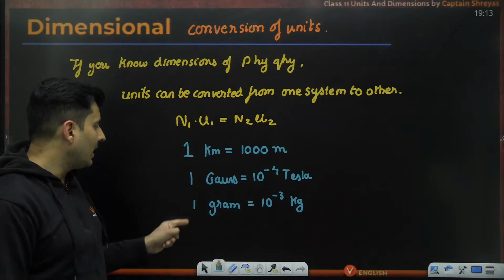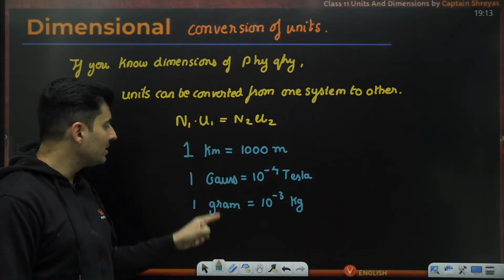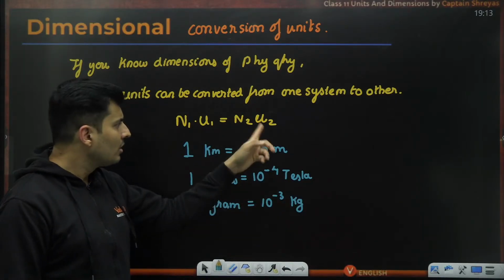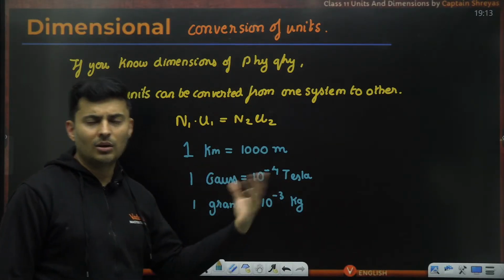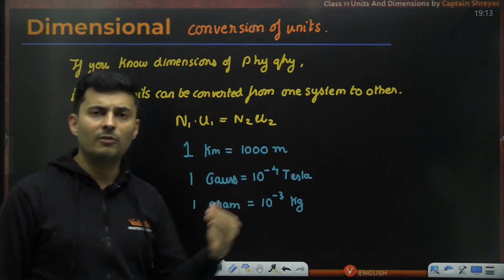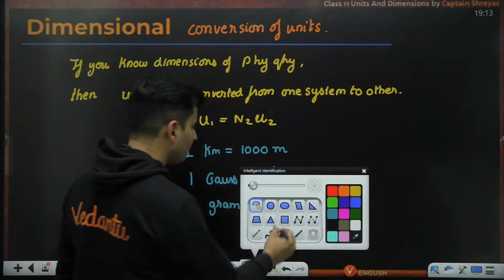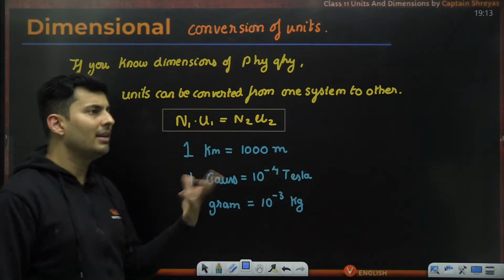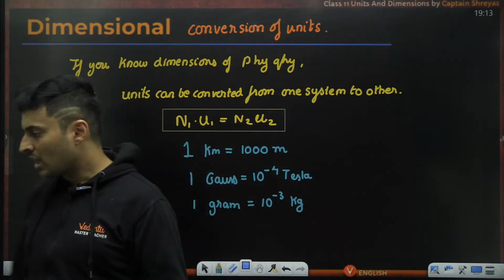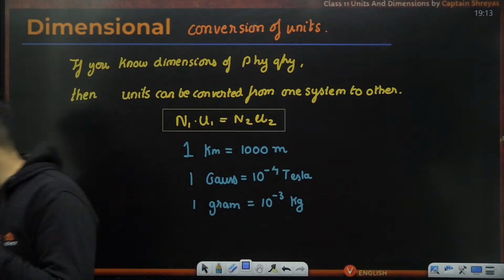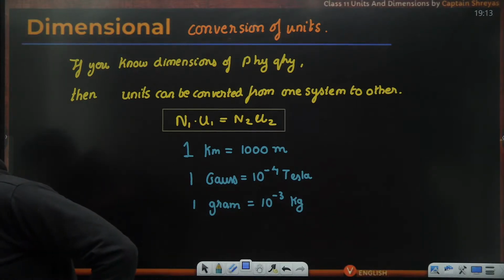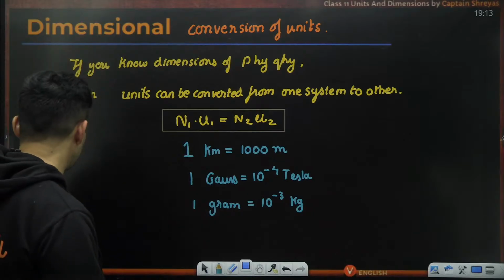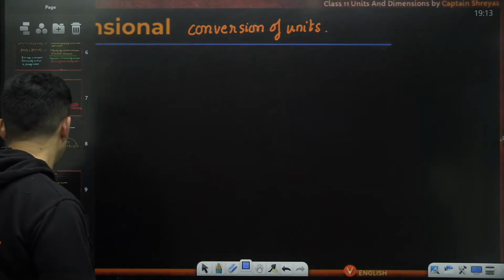So N1 is the magnitude in the first system, U1 is the unit of that first system, N2 is the new magnitude in the new system, U2 is the new unit of that other system. So that's why I said N1 U1 is equal to N2 U2. And these are some of the examples of this. But how do we practically use it? Let me show you. Everyone, ready for it? Yeah, let's take a demo of that. Okay, I'm going to show you all the applications, guys, without missing anything.